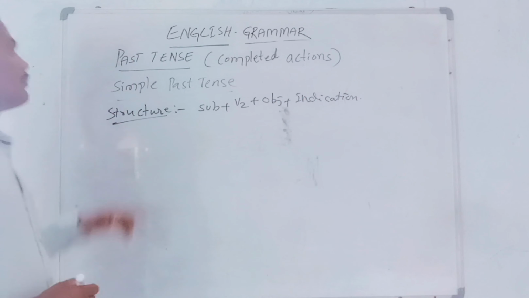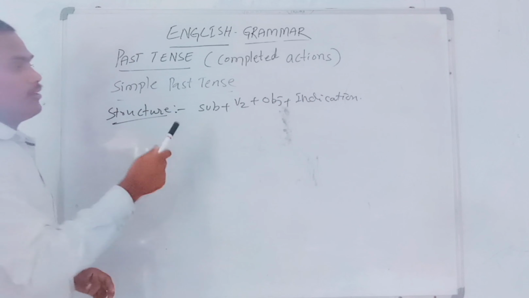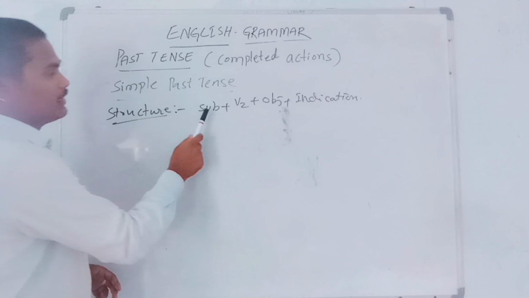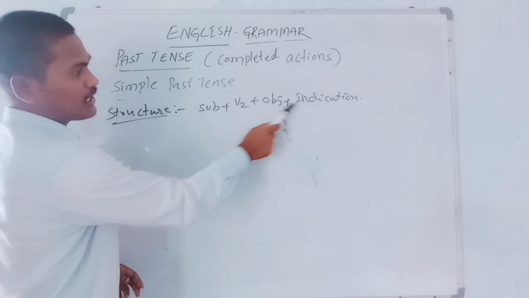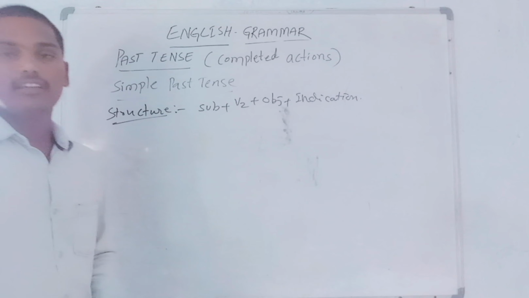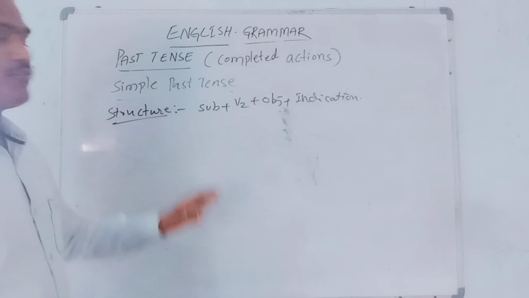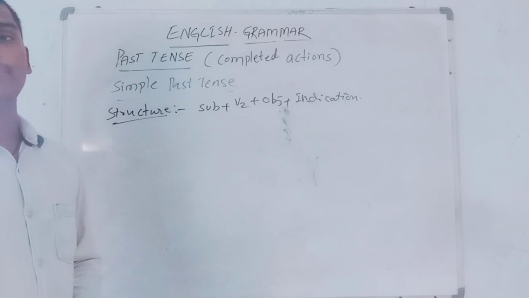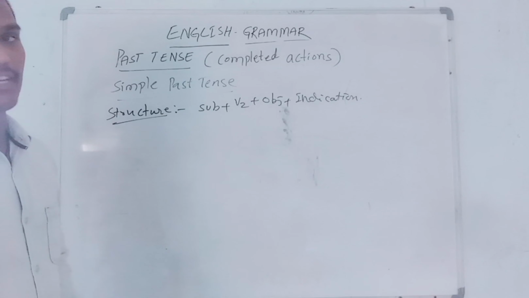Look at the structure very carefully. Dear students, we don't have any helping verbs in this tense between the subject and the main verb. That is a very important point we have to notice.